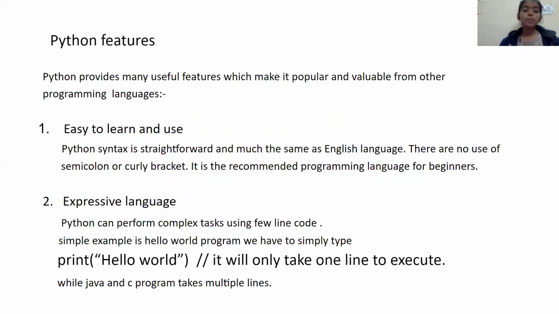Features. When we talk about Python features, Python is very easy to learn, or we can say that Python is a programming language for non-programmers because it is straightforward like the English language. It is a recommended programming language for beginners. Expressive language: Python can perform complex tasks using few lines. Like if I want to print hello world on my screen, we can use only one statement: print hello world.